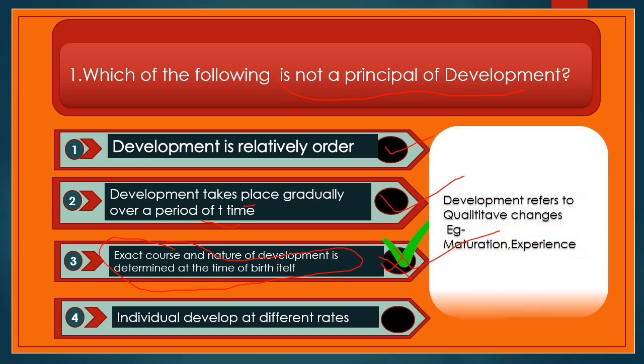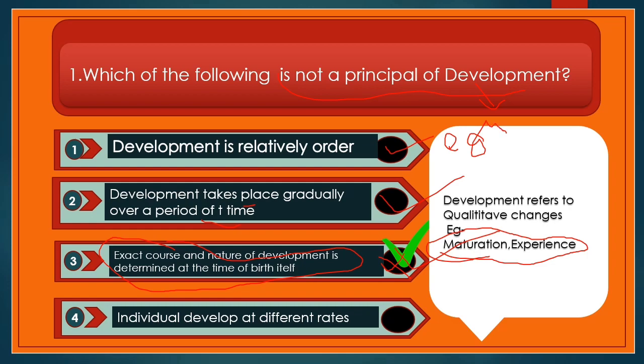So development refers to qualitative change. For example, maturation and experience. One more thing we want to say: growth. Let's try to make a difference between growth and development. Important. Growth talks about measurement and development talks about quality. Growth talks about what can be measured. A child's height can be measured, and development talks about the child's maturation, the child's understanding level. So it talks about these things in development.